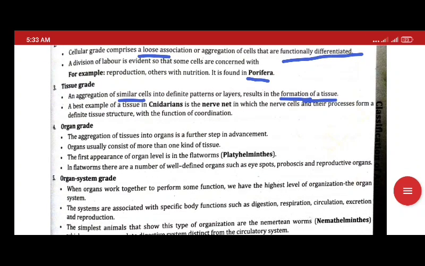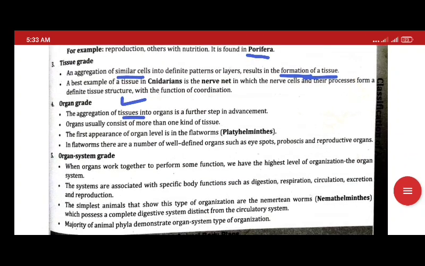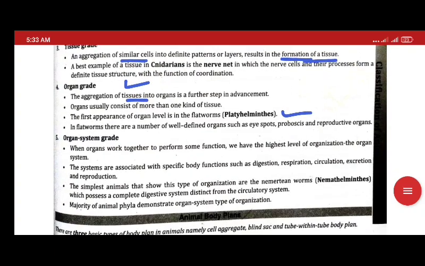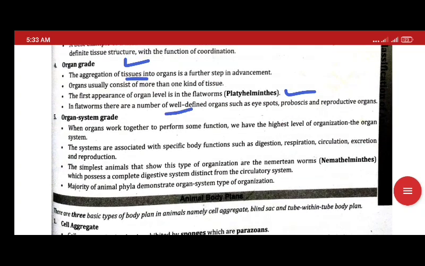We have another, the organ grade. In organ grade there is association between tissues to make an organ. This comes under the phylum Platyhelminthes. Now we have the highest level of organization, the organ system grade.